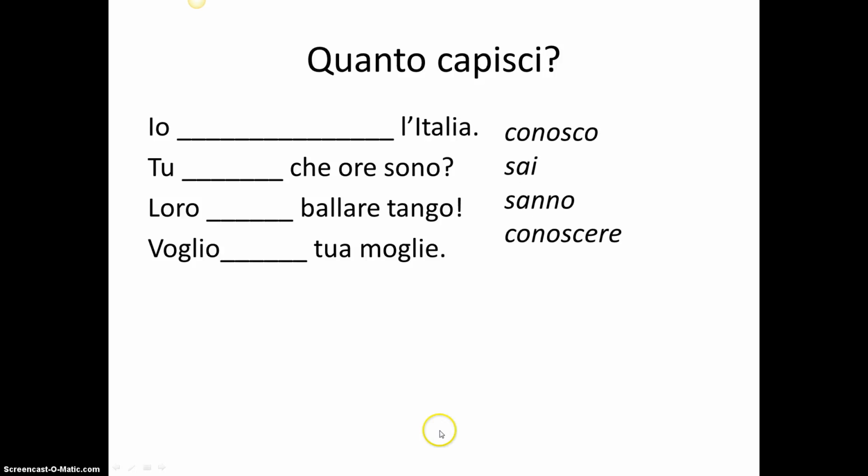So here we have our answers. Io conosco l'Italia. So it's I know in the sense I'm familiar with a place. I know Italy. Tu sai che ore sono? Do you know what time it is? So it's sapere, knowing a fact, knowing information. Loro sanno ballare il tango. They know how to dance tango, so knowing how to do something. Voglio conoscere tua moglie. I want to meet your wife. So conoscere in the sense of meeting someone for the first time.